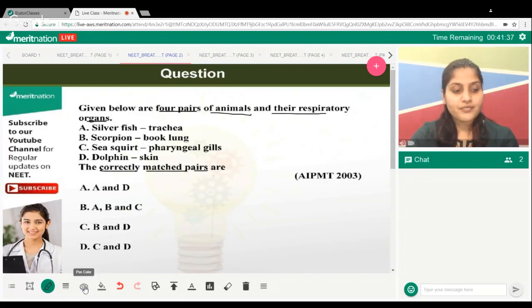So silverfish has trachea. Scorpion has book lungs. Sea squirt has pharyngeal gills and dolphin has skin.